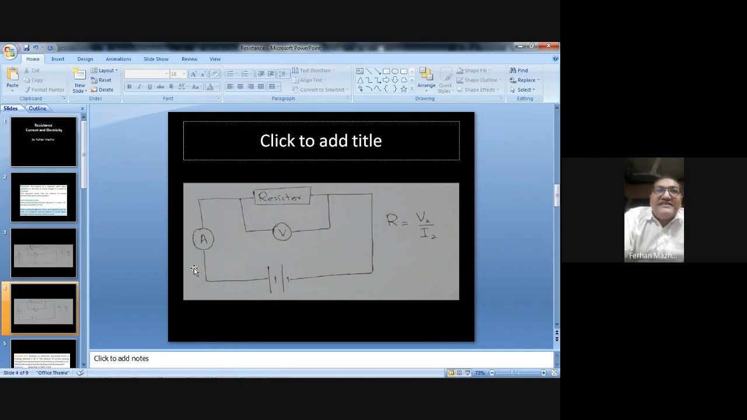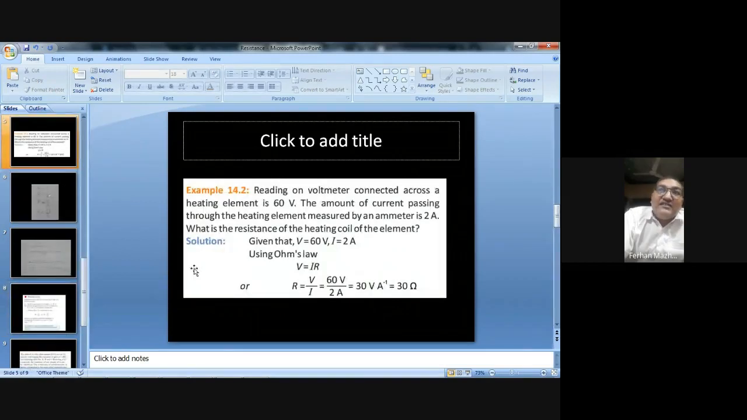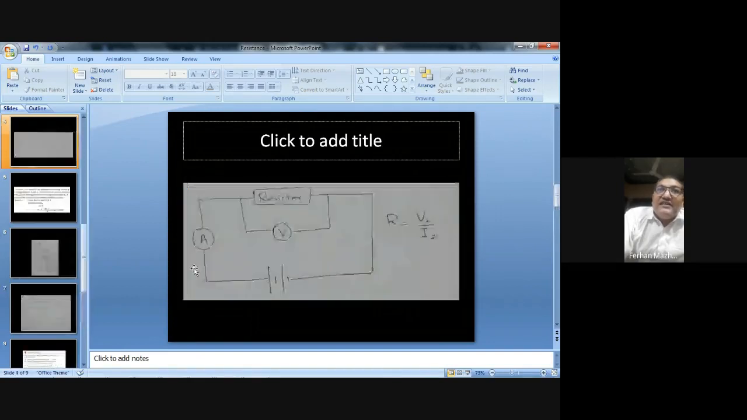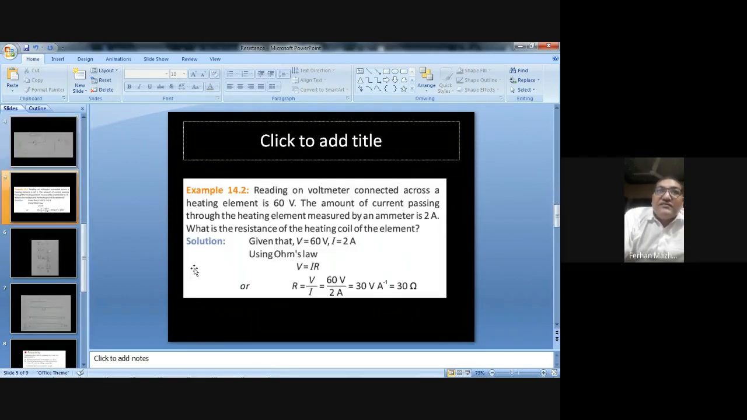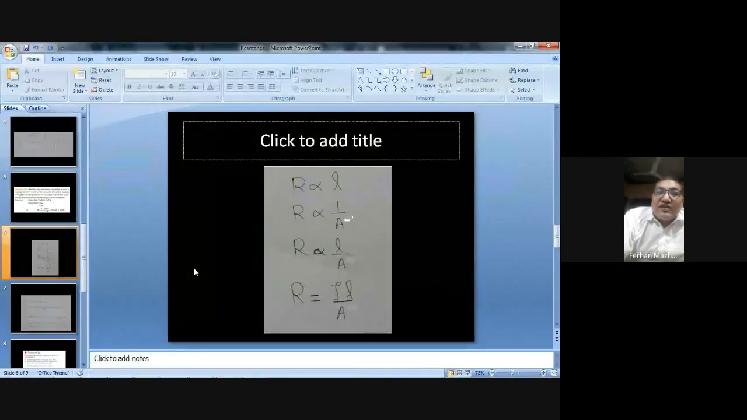You can find out the resistance. And then we talked about this example. One example. Okay, so this is the next formula, that is R is proportional to L, and R is inversely proportional to the cross-sectional area. We combined it: resistance is equal to rho L by A.